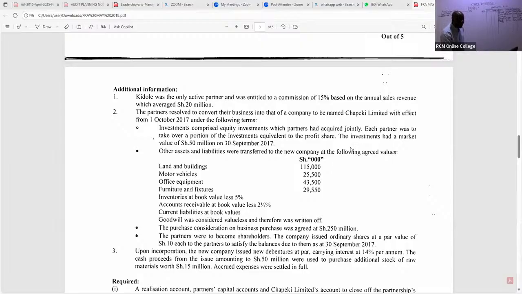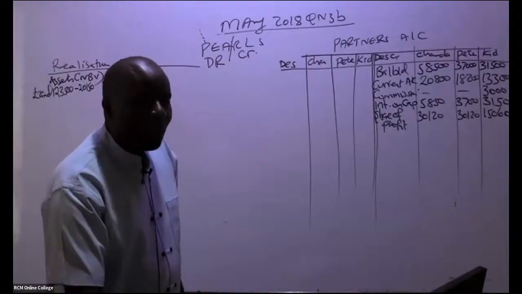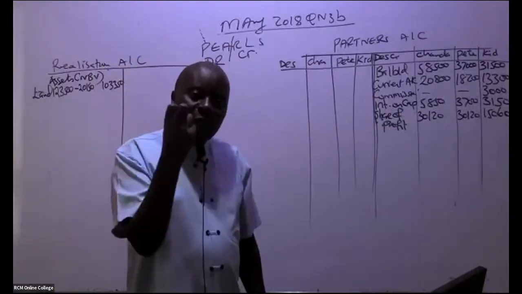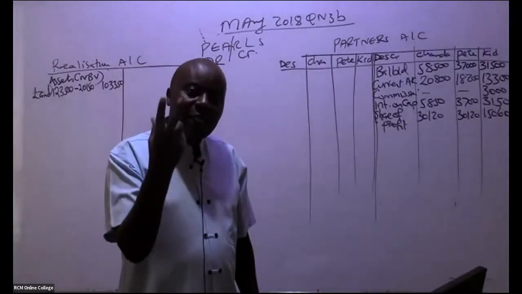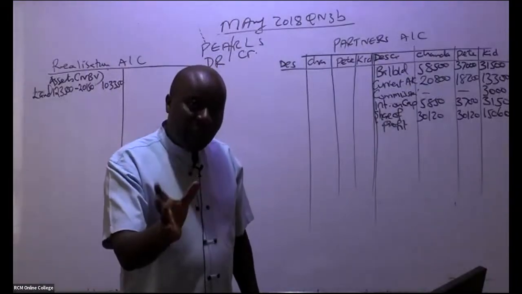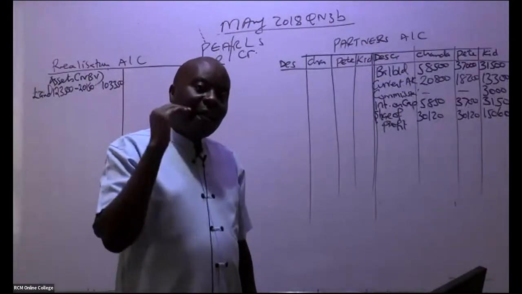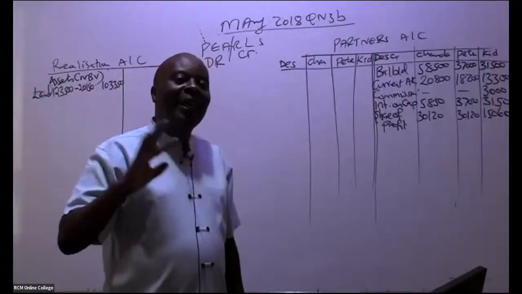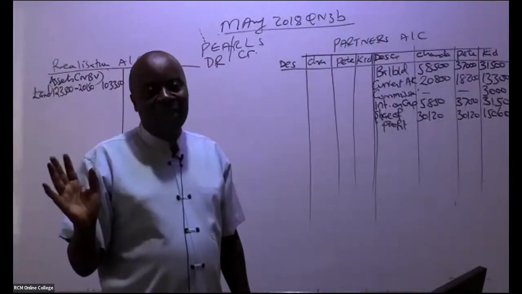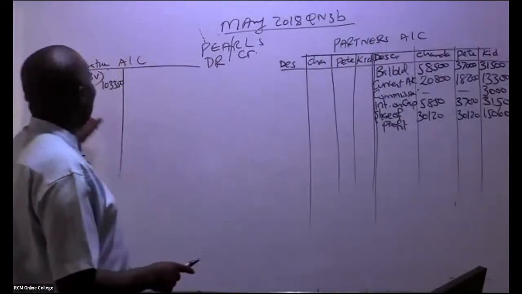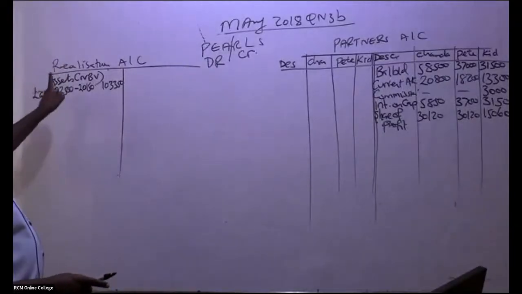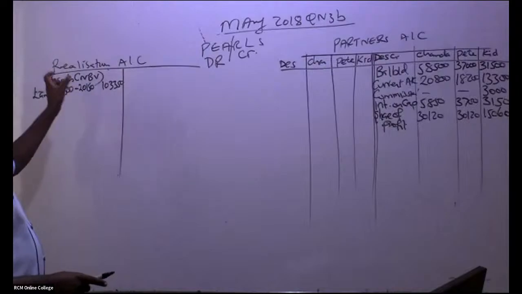When we are doing the realization account, we have not yet started negotiating for asset prices. Here, basically, we are realizing the assets at cost minus accumulated depreciation. So anytime assets are transferred to the new company, they are taken to the realization account at net book value.